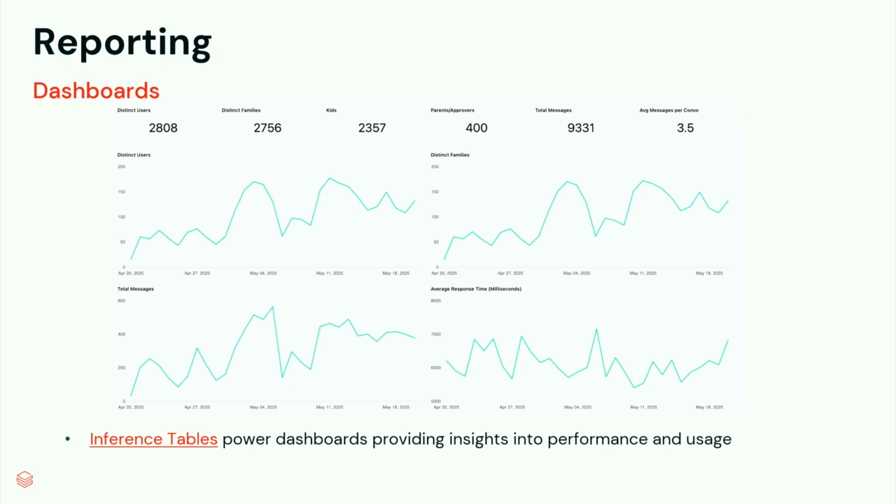So everything's already in the inference tables. We can quickly build dashboards to monitor and report on the usage. This is one of the dashboards I look at almost every day to see how Greenlight Assistant is doing. And that's built directly on top of the inference tables.